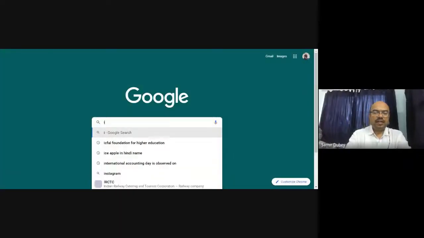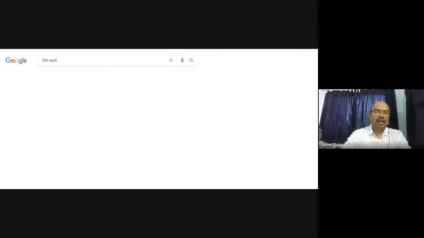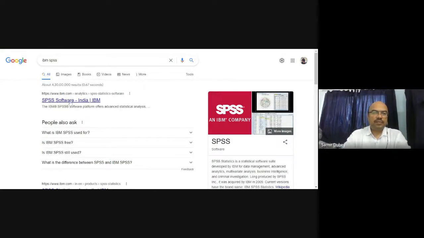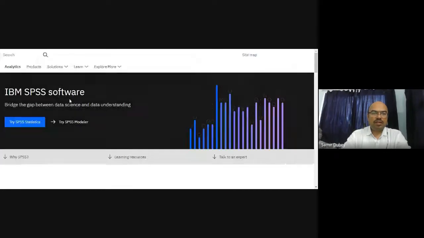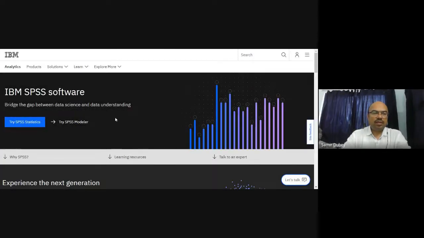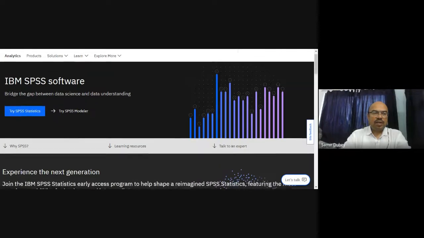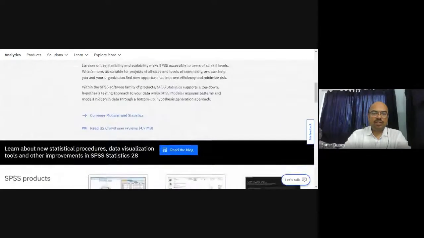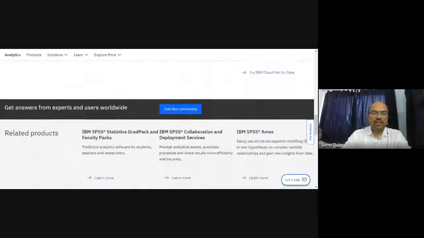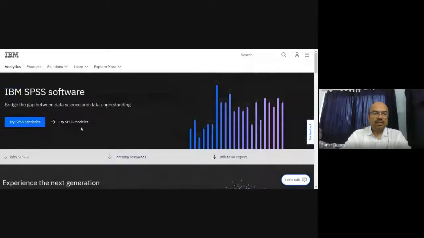Okay, here it is. Let me share the tab from where we are downloading SPSS. Here is the tab. First up, I will write IBM SPSS, and this will take us to the SPSS software on IBM.com. Just click on this, and here you will get SPSS. This is the website from where you can get SPSS, and here it is: Try SPSS Statistics. You just have to click it. It will move to another window.